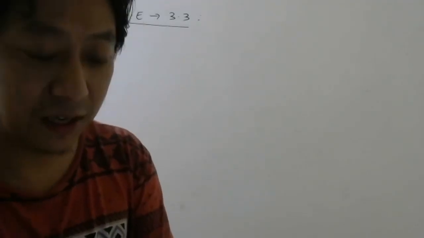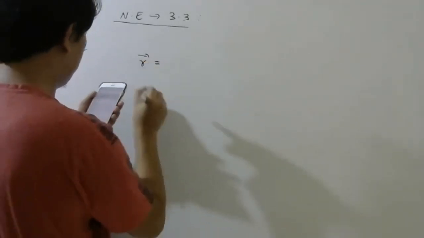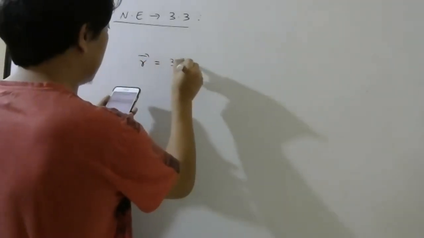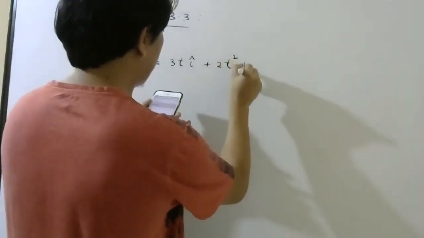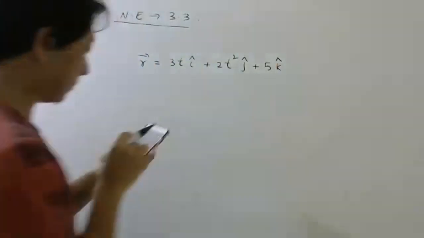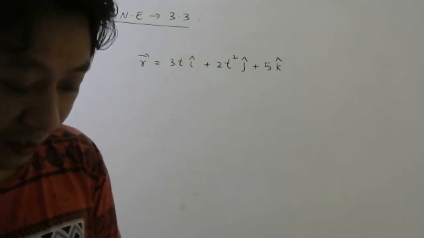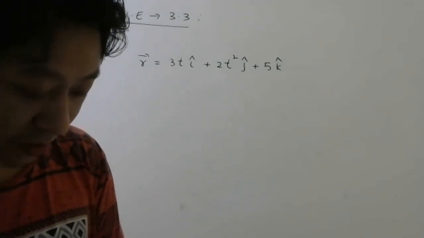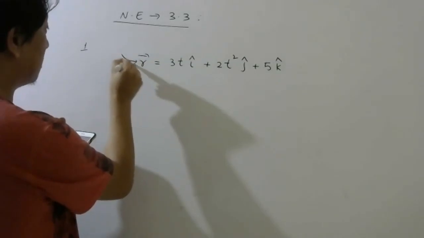See question number 1. The position of a particle is given by r bar equals 3t i cap plus 2t square j cap plus 5k cap. So this is your position vector, where t is in seconds and the coefficients have the proper units for r bar to be in meters. So this is in meters.